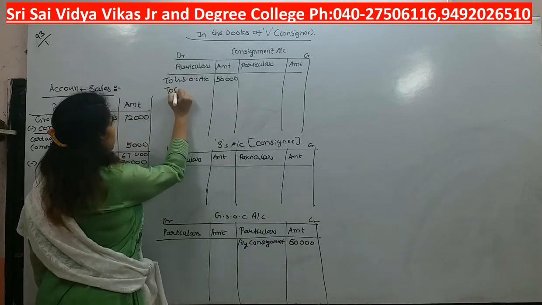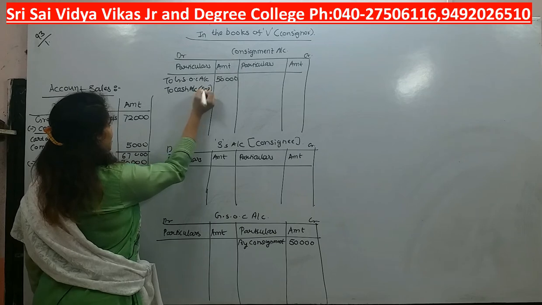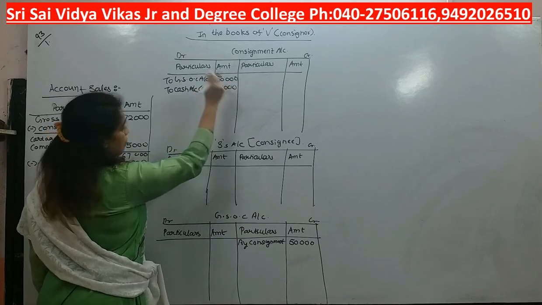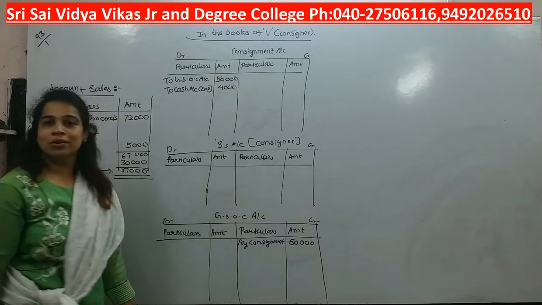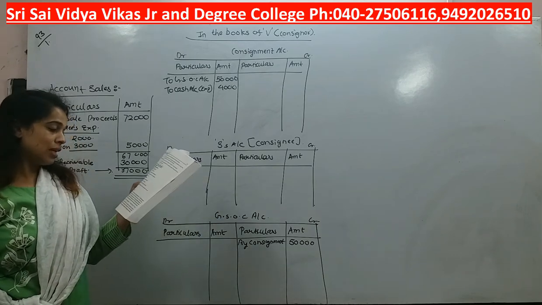So here I will write to cash account, in bracket expense, 4,000. Are we preparing the cash ledger? No. So the simultaneous effect will not appear. Now next, what is happening?